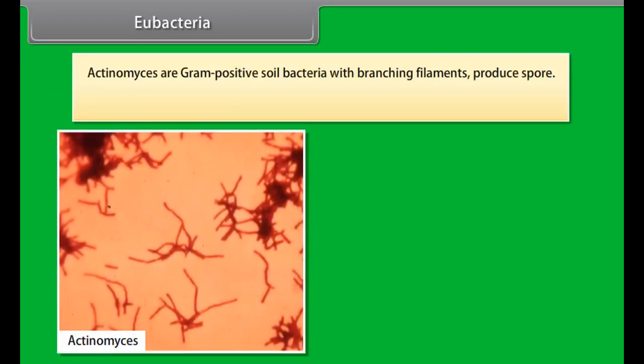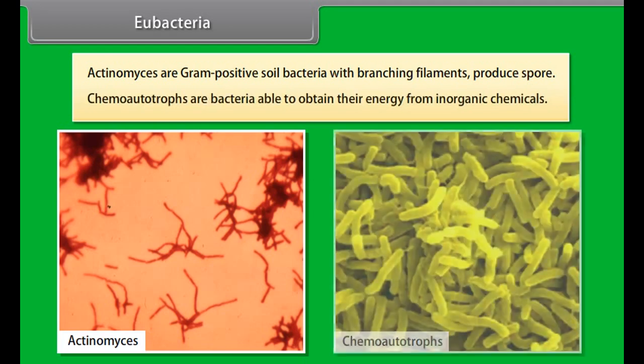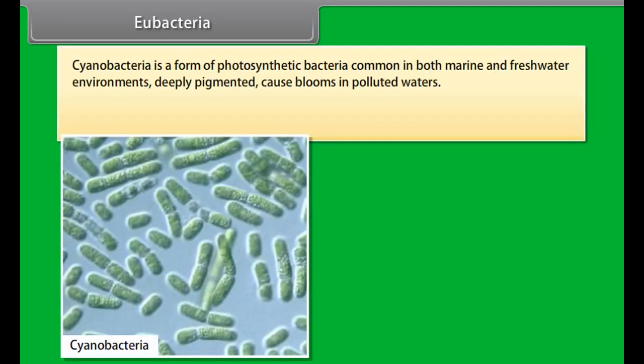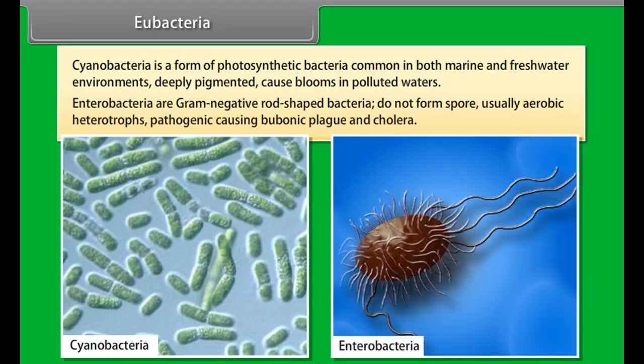Actinomyces are gram-positive soil bacteria with branching filaments that produce spores. Chemoautotrophs are bacteria able to obtain their energy from inorganic chemicals. Cyanobacteria is a form of photosynthetic bacteria common in both marine and freshwater environments, deeply pigmented, causing blooms in polluted waters. Enterobacteria are gram-negative rod-shaped bacteria, do not form spores, usually aerobic heterotrophs, pathogenic, causing bubonic plague and cholera.